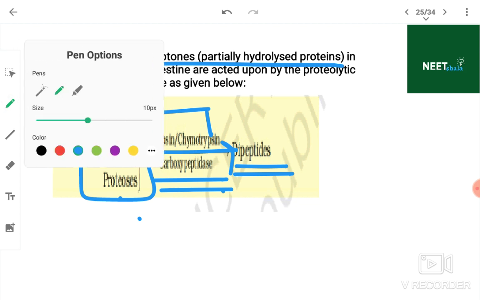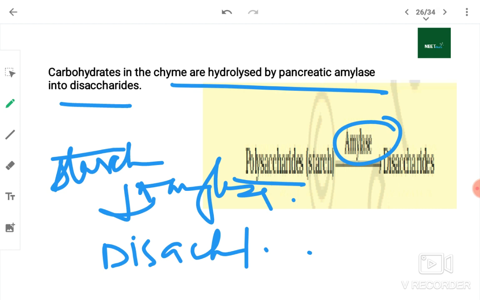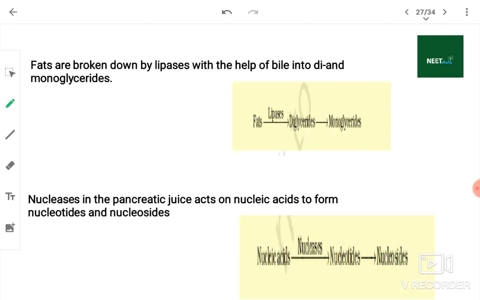Just memorize the first one: proteins, peptones, proteoses will be converted into dipeptides by trypsin. The second one is starch, polysaccharides, converted into disaccharides by pancreatic amylase.